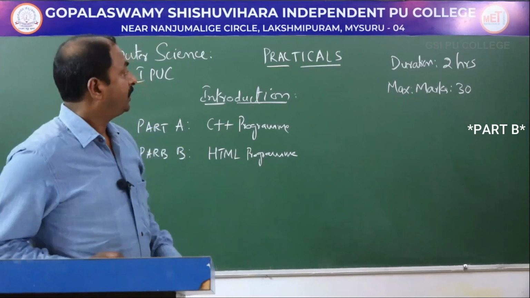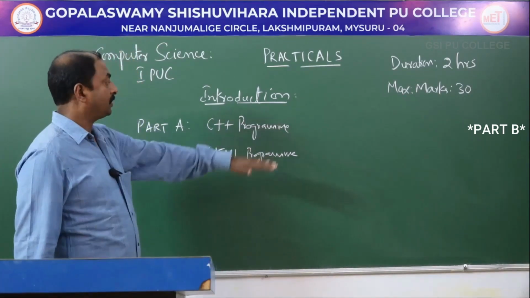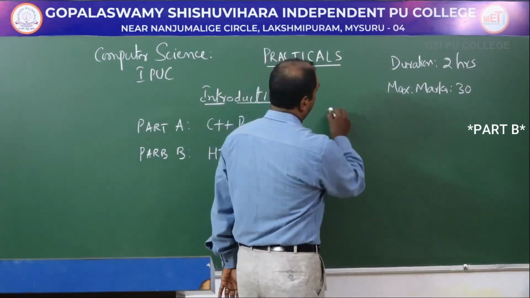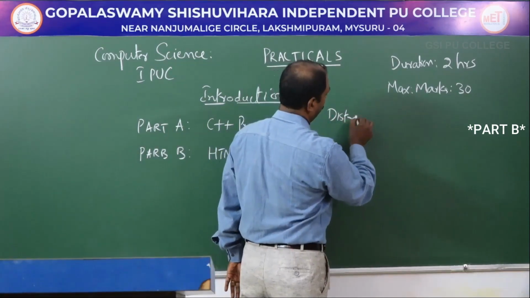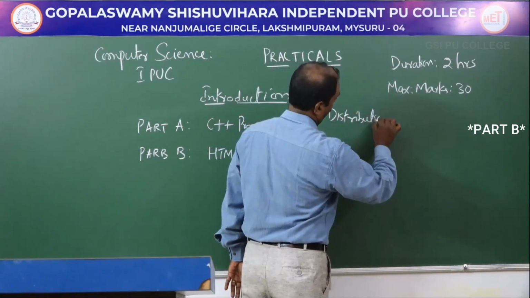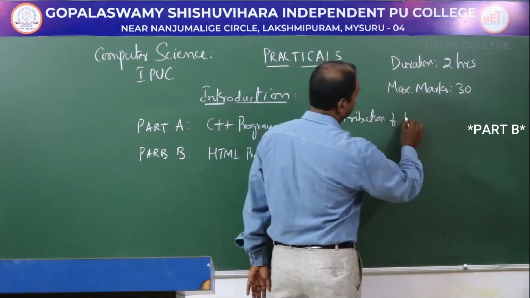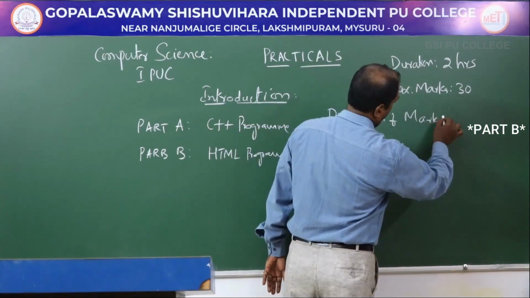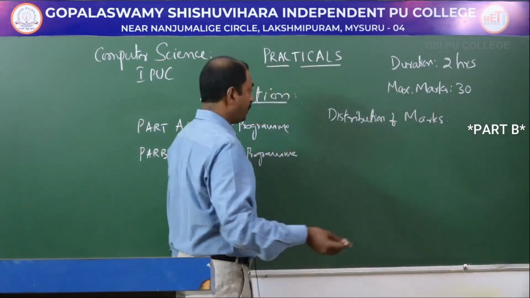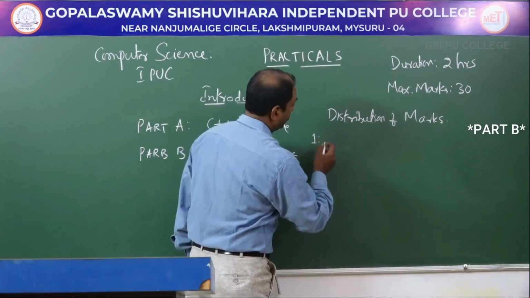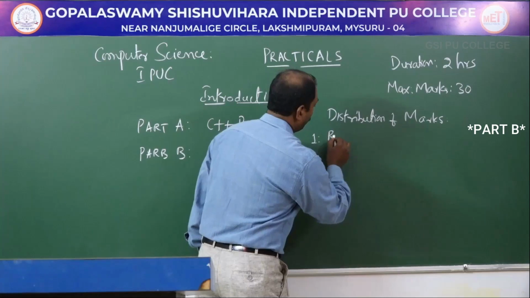So here is the distribution of the 30 marks in the final examination. The first one is program 1.